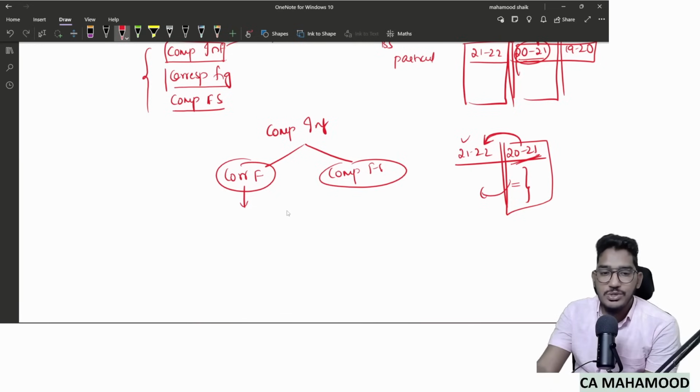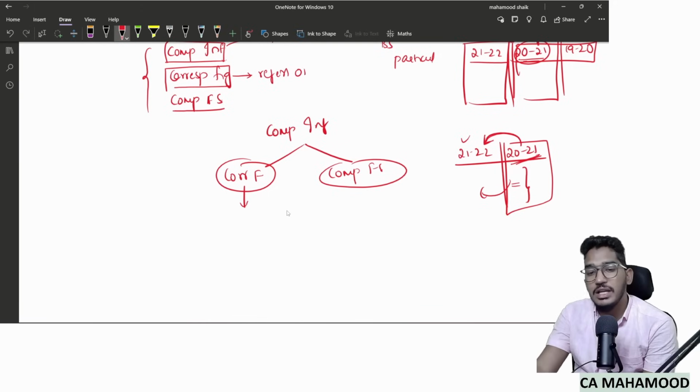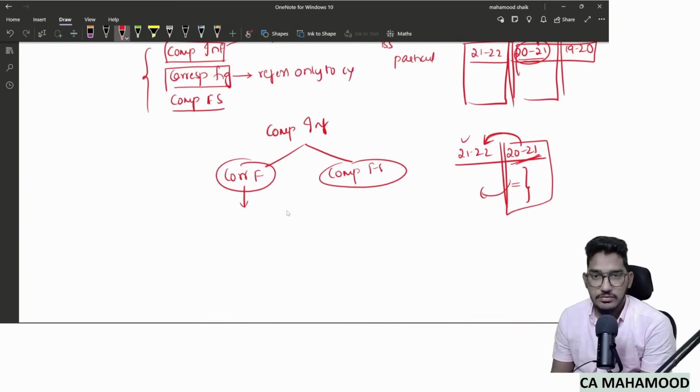Generally, in the case of corresponding figures, when we are doing audit, our opinion refers only to the current year. It will not relate to prior years. Whenever we express an opinion, it will be related only to the current year.